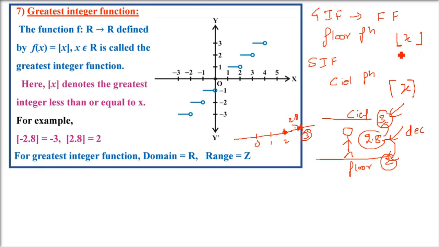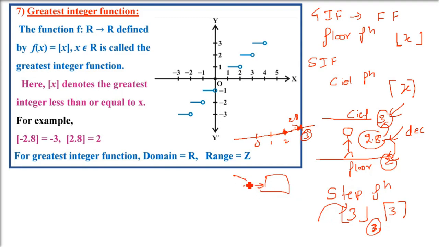Now, both these functions are also called step functions. Why are these step functions? Because the function will look like steps. If you want to find the ceiling or floor of an integer, say 3, it will always come as 3 only. With a decimal value, you have to find out where to go. But an integer inside these two functions will always give you an integer, because this function is meant to give you integer.